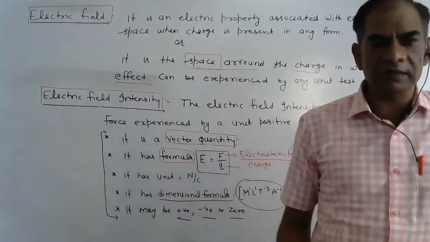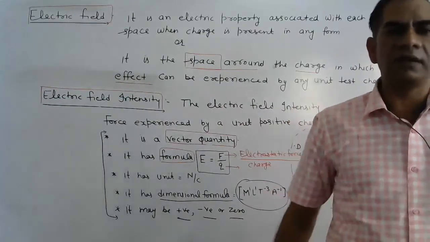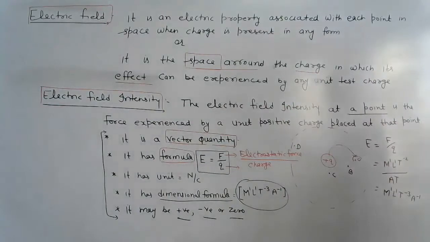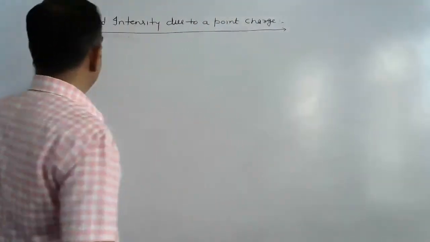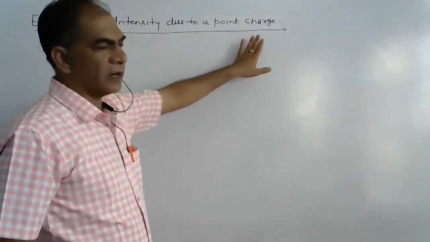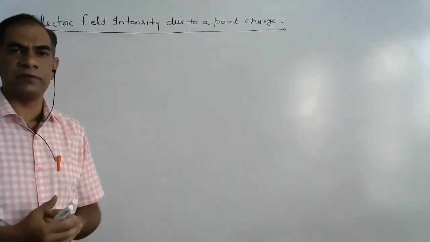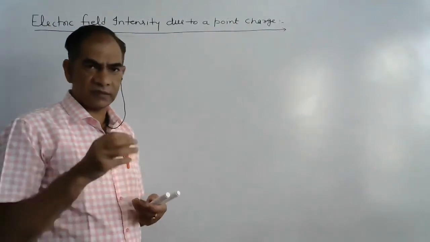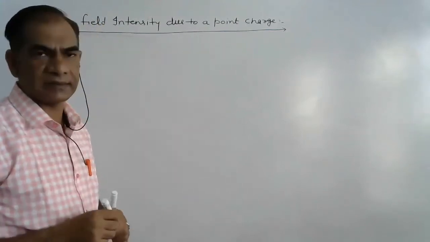Now our topic is electric field intensity due to a point charge. Here we discuss the electric field intensity due to a point charge, and the derivation is as follows. We want to calculate the value of field strength at a given point due to a point charge.